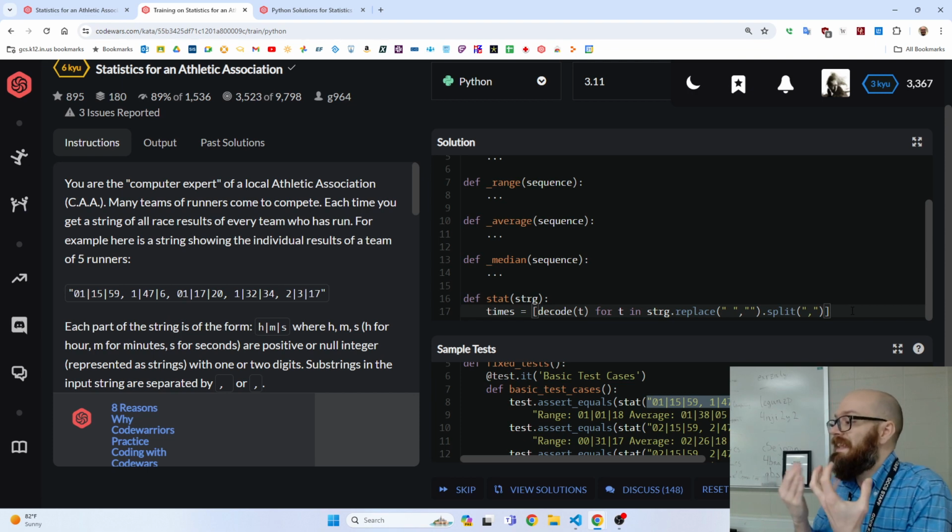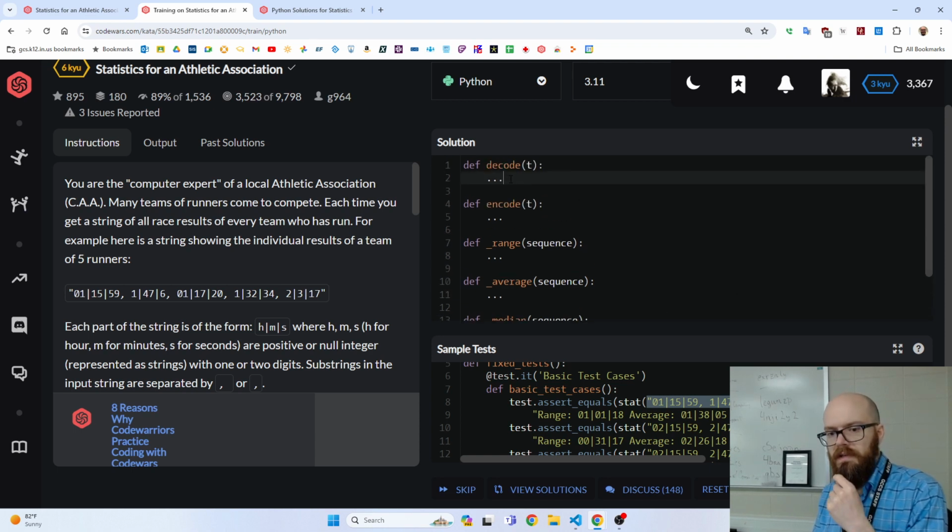So when you take in, that's the tricky part. When we take in this string, we've got to split it, strip it, remove things, arrange things. And once we get it into a nice little number, we can work with that. So let's try to do that. In our decode function, I'm going to spit out just seconds.